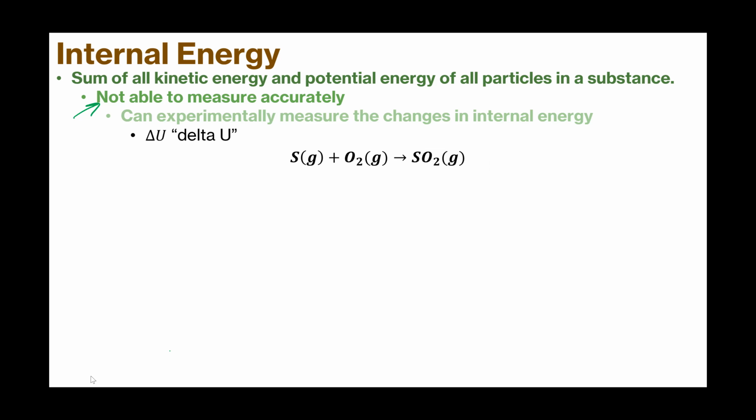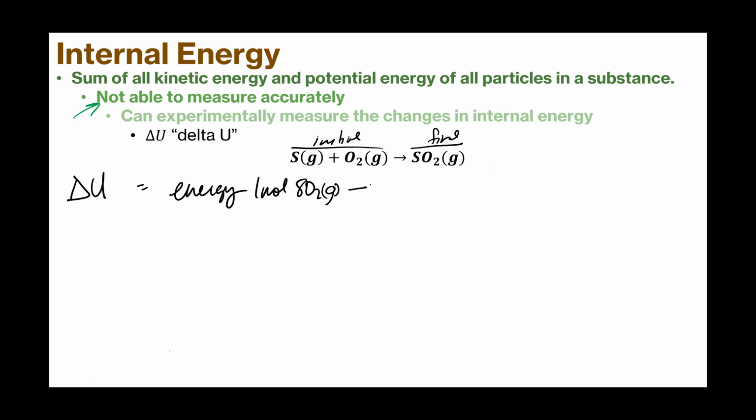If we want to think about our delta U, this would be the energy for 1 mole of SO2 gas. Our final is products, and initial is reactants.